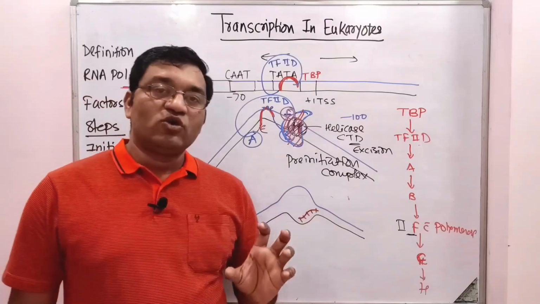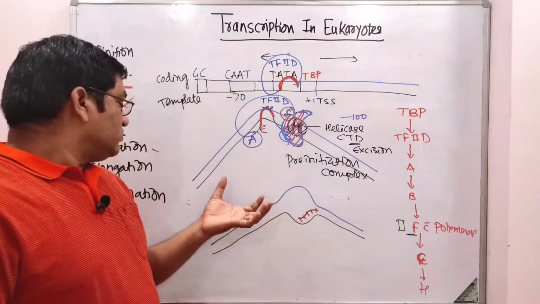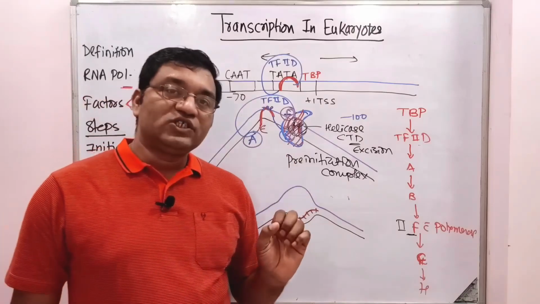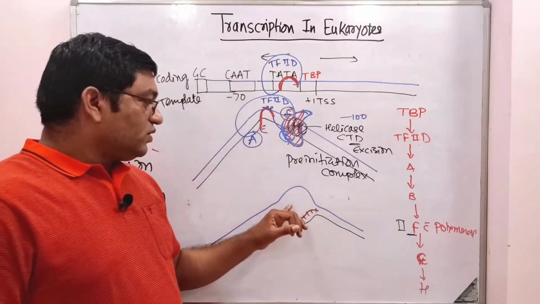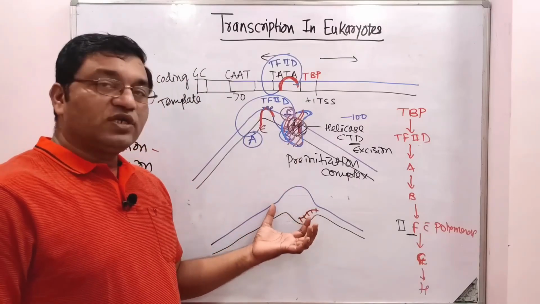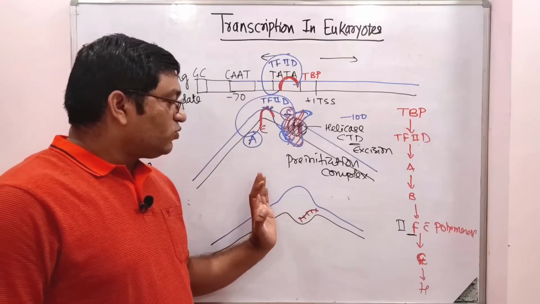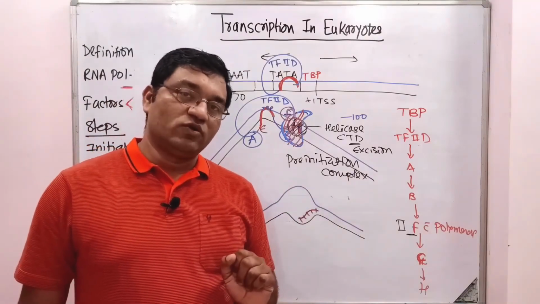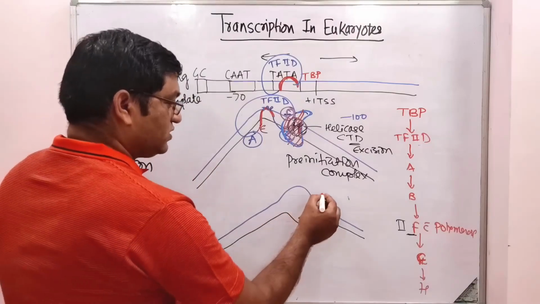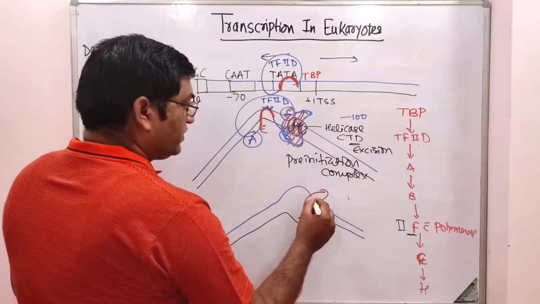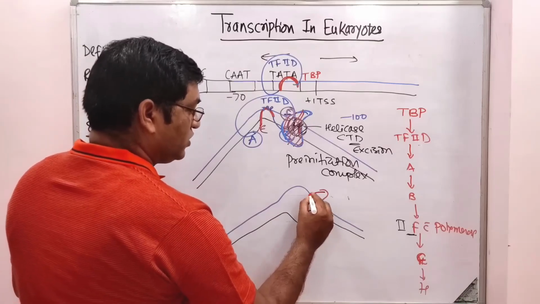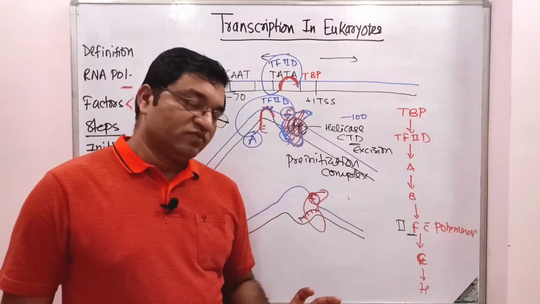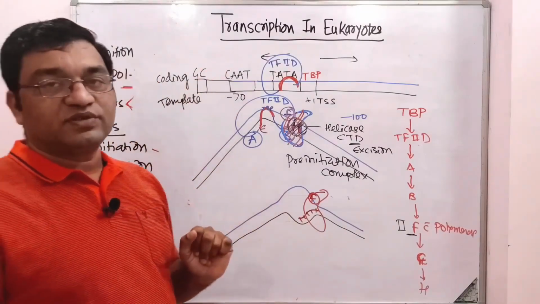Then synthesis of the RNA molecule occurs, and after that promoter clearance occurs. All these factors dissociate from the promoter region, and the RNA polymerase moves physically to another region of the DNA molecule. Only factor F and RNA polymerase will remain, all other factors will dissociate. This is the initiation of transcription.